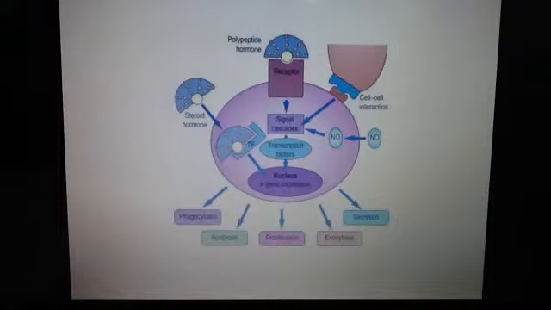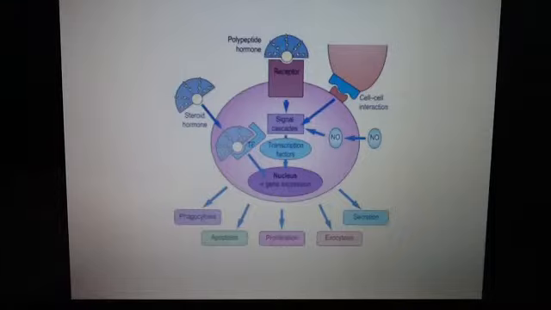So let's talk about some of the molecules involved. First we should know what a ligand is. A ligand is the molecule that initiates the signaling cascade, and it can be a hormone or a cytokine, etc. Sometimes receptors bind to other receptors, but anyway, the ligand is where all of this starts.